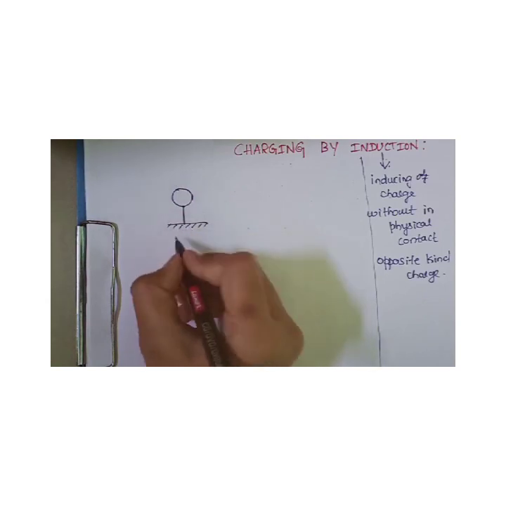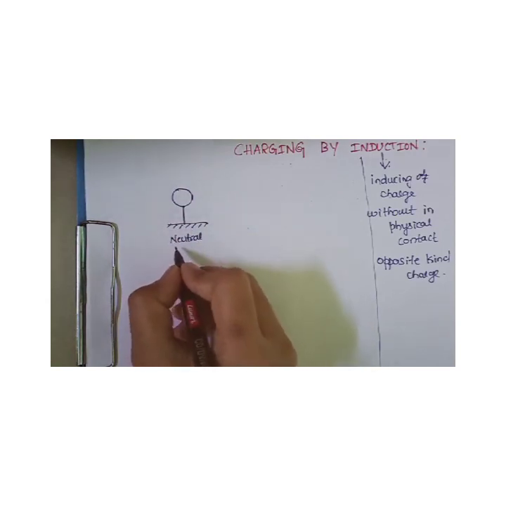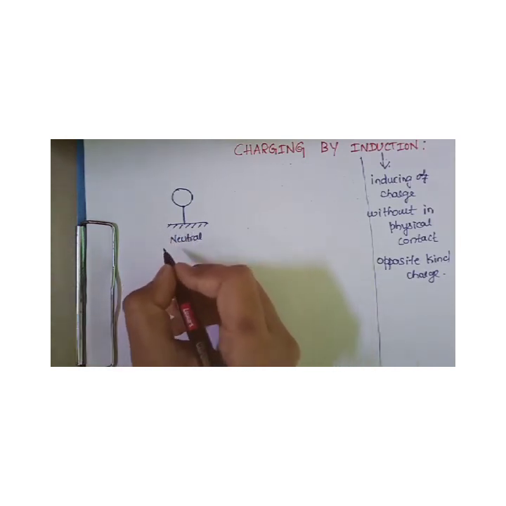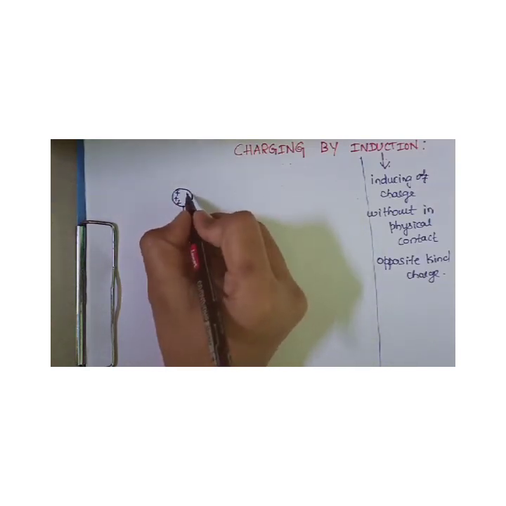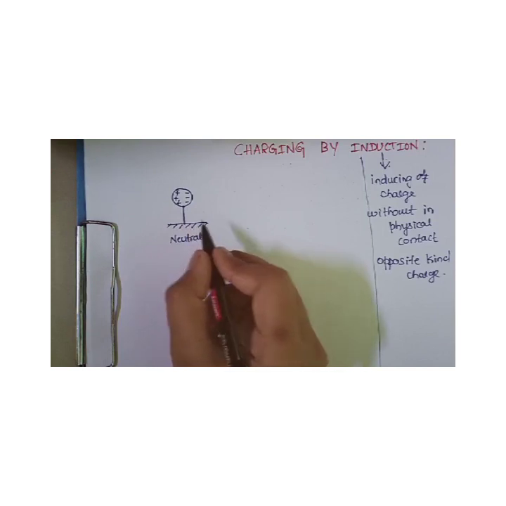This is a neutral, or uncharged, body. I told you, neutral body means charges are present, but they are equal in number. Suppose there are 3 positive charges, then there will be 3 negative charges. Such bodies are called uncharged bodies.